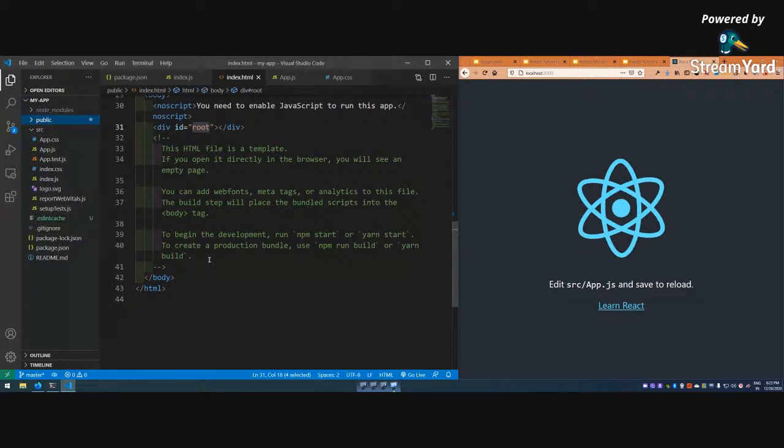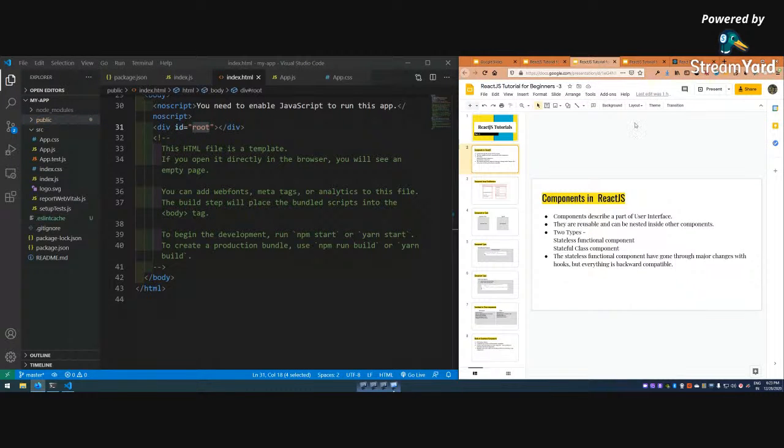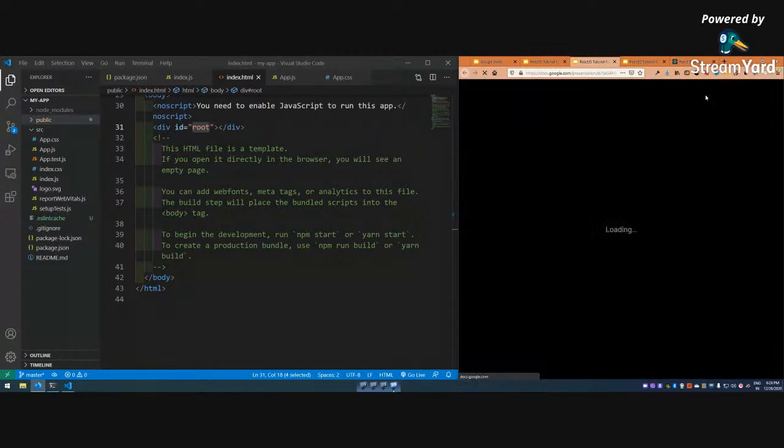Means what are the components in react, and what are the different types of components in react. Okay, so we'll learn about that. For that, let me take you again to the Google slide. I think this one. Yeah, this one.